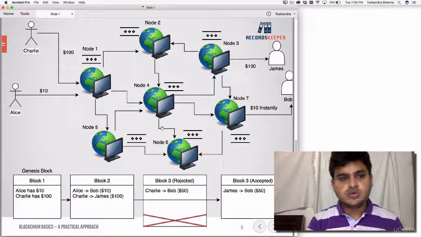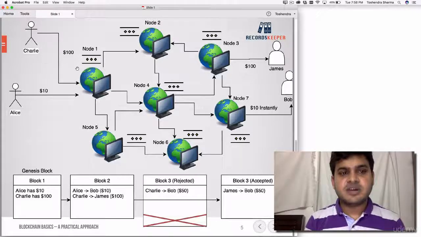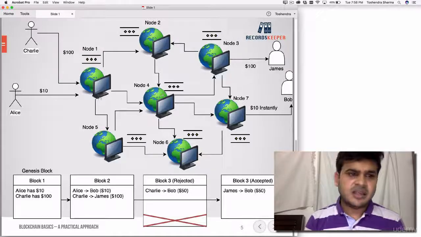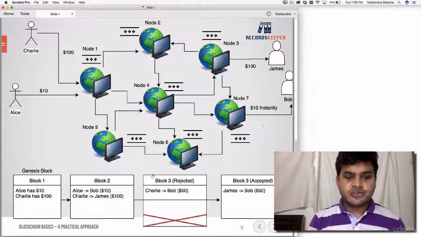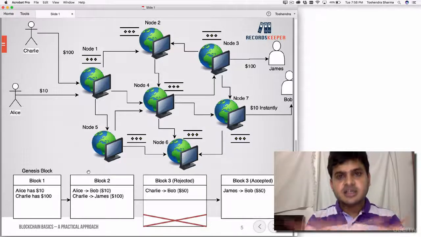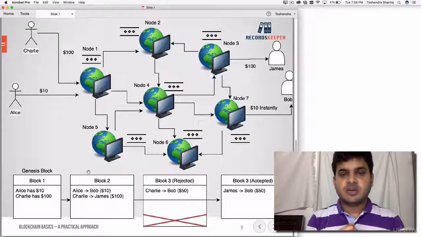In block 2, what will happen is that Charlie will transfer $100 to James, right? And Alice is transferring $10 to Bob, right? They will announce the transactions and push them into the network, right?